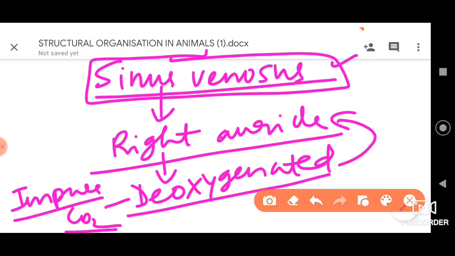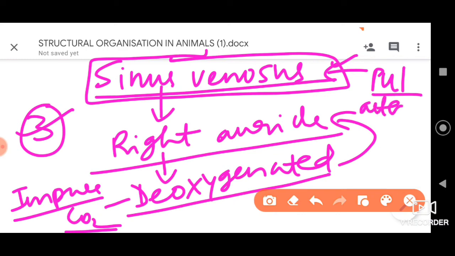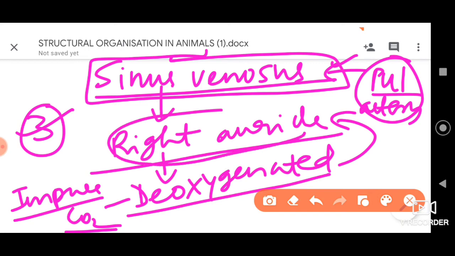All right, dear students. First let me tell you the answer is 3 here. Sinus venosus receives blood from pulmonary artery. Are you getting a point? And later it transports the blood to the right auricle. So this is the one, and the third option is correct.